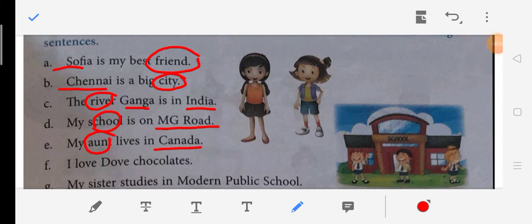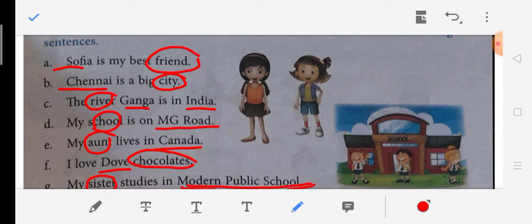I love Dove chocolates, so Dove is the name, that means we will underline it. Okay, and chocolates will be circled. My sister studies in Modern Public School, so sister will be circled and Modern Public School is the name, so it will be underlined.